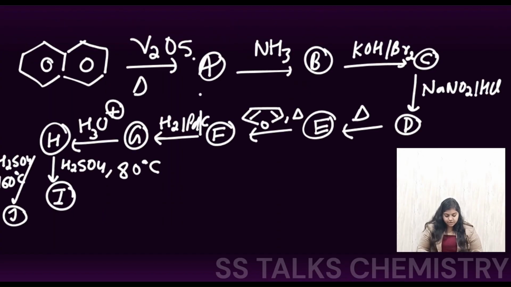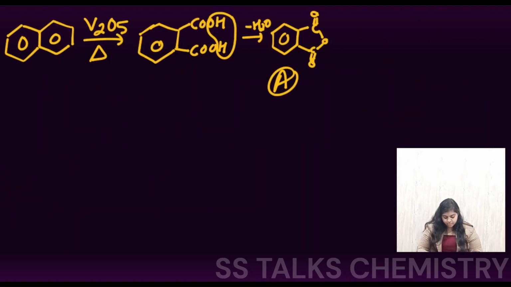Now in the next step they treated this with ammonia, giving you the product B. Both these carbon centers have the same electrophilicity now, so either of them can be attacked. So this electron density will be shifted, coming back, and this group is going to cleave, because this will be your good leaving group having the O negative with the C double bond O, which is further attached to the benzene ring. So this is your stable bond, so it can easily cleave.